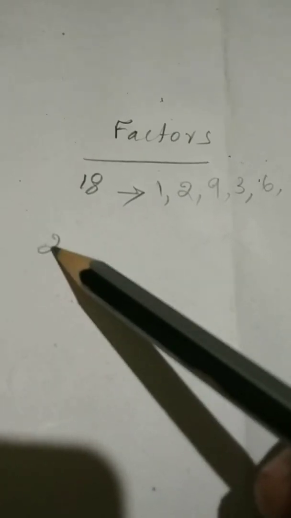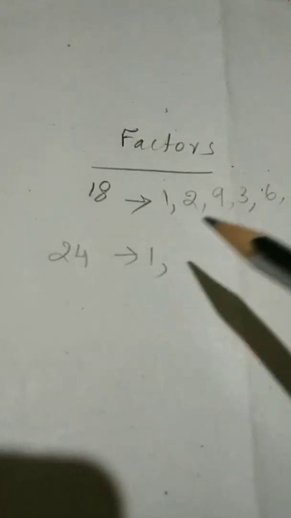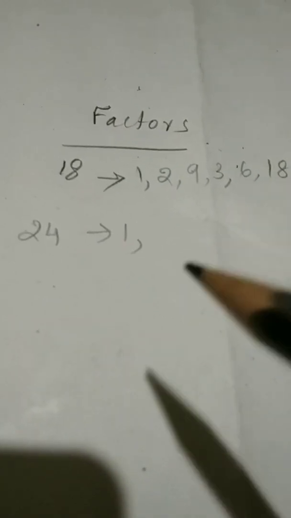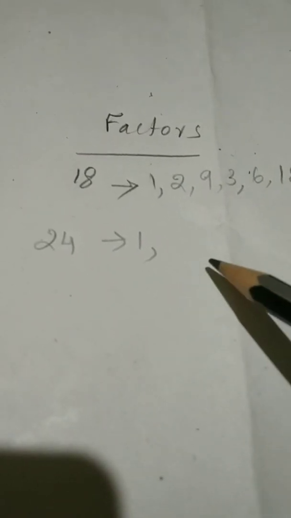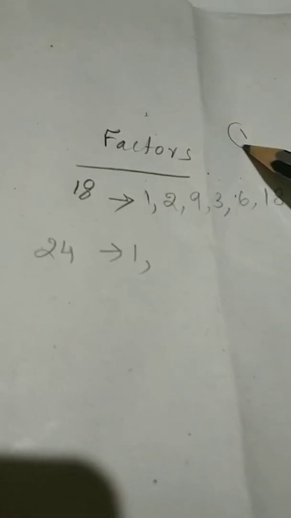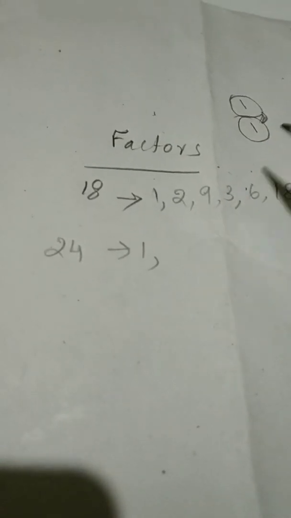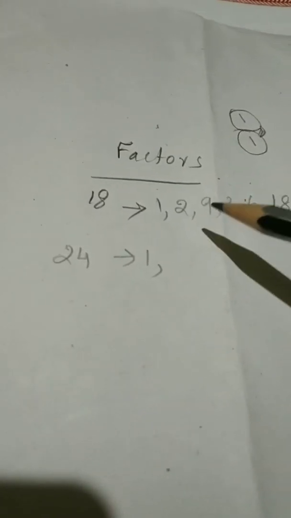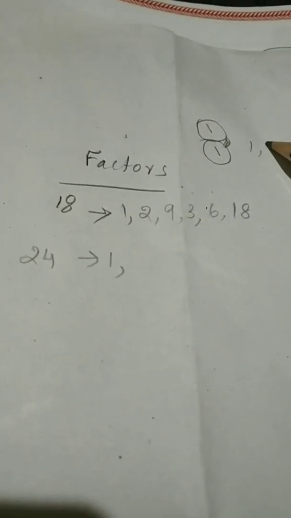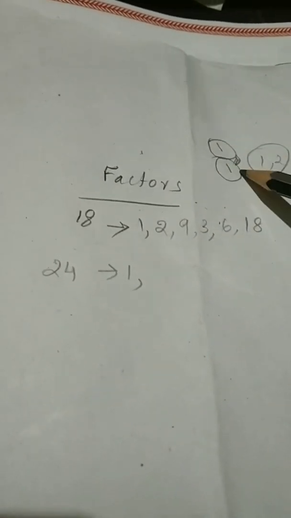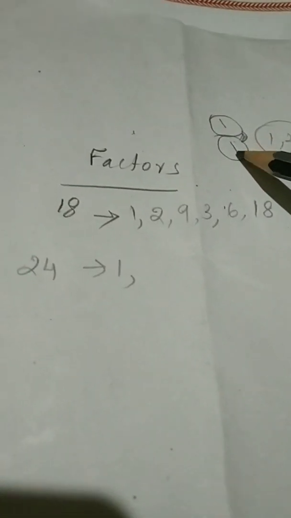That is factors of 18. Factors of 18 we know 1 is there, 2 is there, 9 is there, 3 is there, 6 is there, also 18 is there. Then factors of 24, that is 1. 1 is a common factor for all numbers. Then 1 is a factor for all given numbers. Then 1 is the factor of 1. Only 1 is there for our factor. But in case of 2, 1 and 2 are there. But in case of 1, only 1 factor is there. That is our 1.